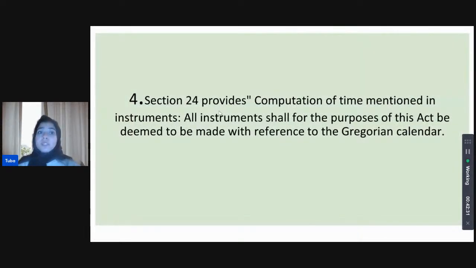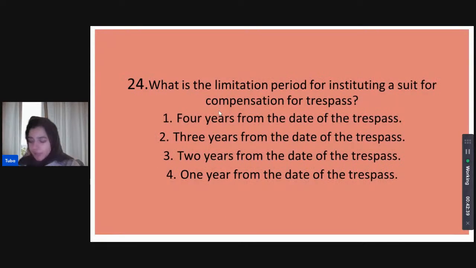Section 24 does deal with it, that the time mentioned for the purposes of the Limitation Act is made with reference to the Gregorian calendar. Priyanka is correct as well.